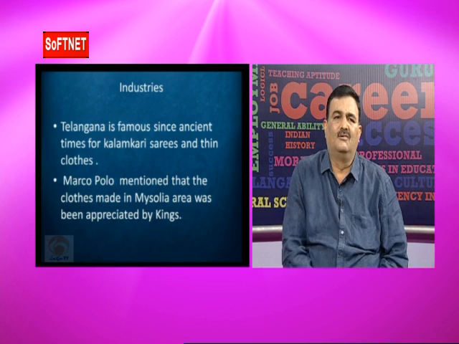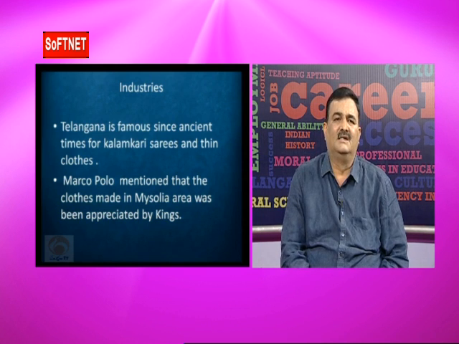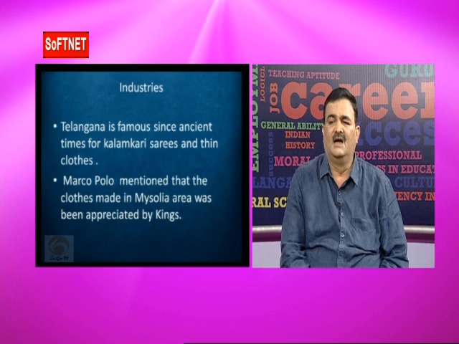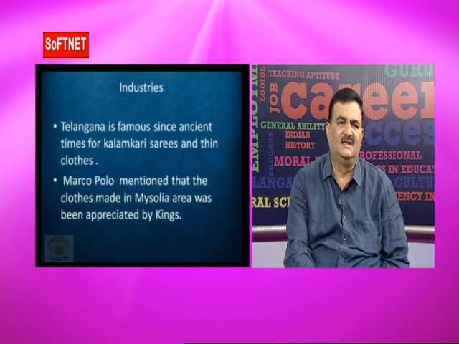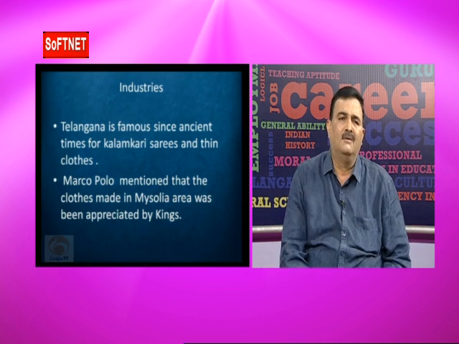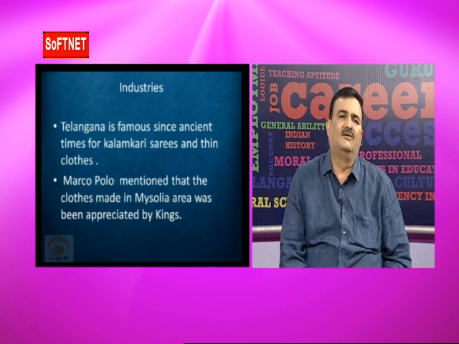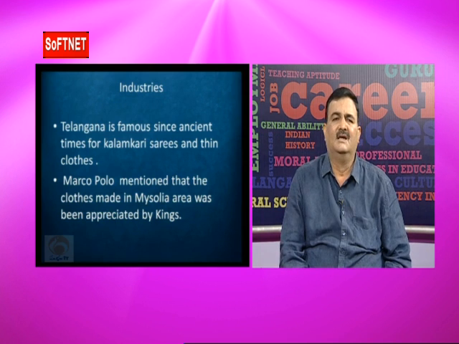Marco Polo, the important Venetian or Italian traveler, mentioned that the cloth made in the Mysolia area was appreciated by kings. Mysolia is an important place for saris. This information was mentioned by Marco Polo.